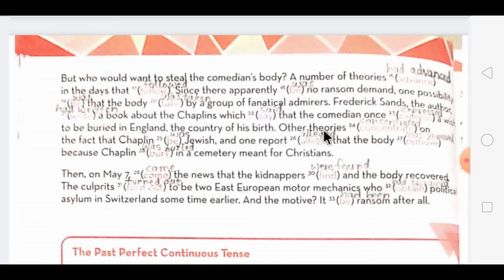Now, other theories concentrated on the fact that Chaplin was Jewish, and one report alleged that the body was removed because Chaplin was buried in a cemetery meant for Christians. Now this one paragraph is talking about Charlie Chaplin's history. So again that was completed. It is a past event. We are using simple past tense and past perfect tense.